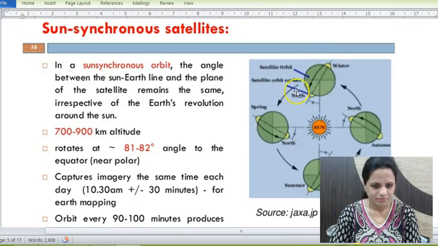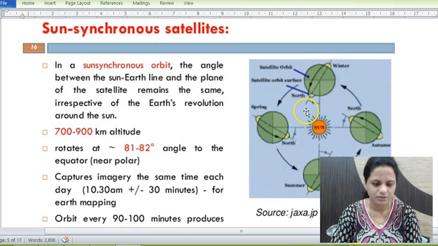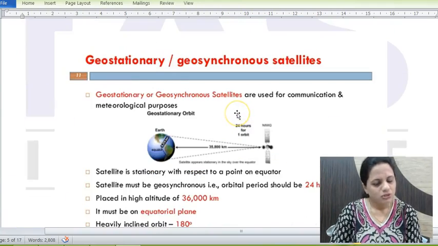The satellite which is orbiting, our satellite orbiting plane is this. So these two planes remain at a fixed angle. This angle is fixed. Wherever it may be, the angle remains the same. So Earth is rotating as well as revolving around the sun, and this orbit remains at the same angle. So that is why it is called sun synchronous orbit. Then next is geostationary orbit.